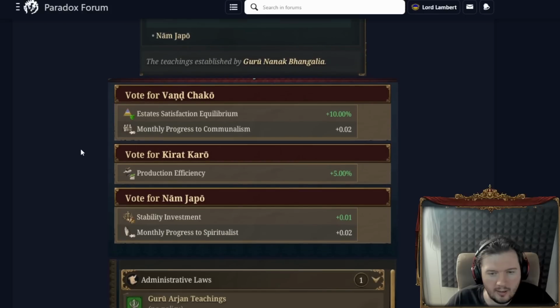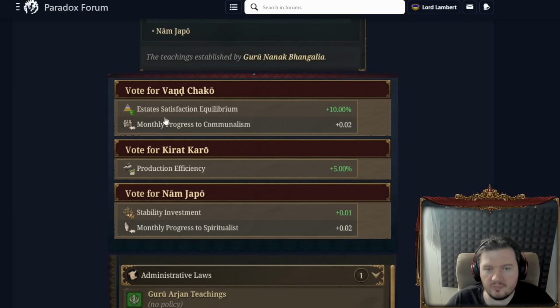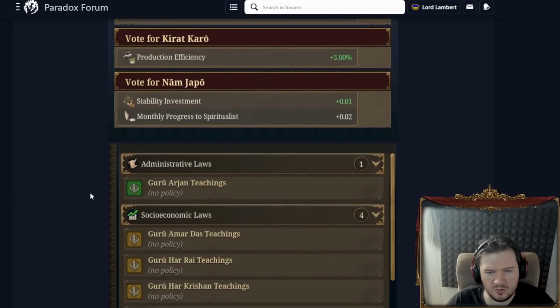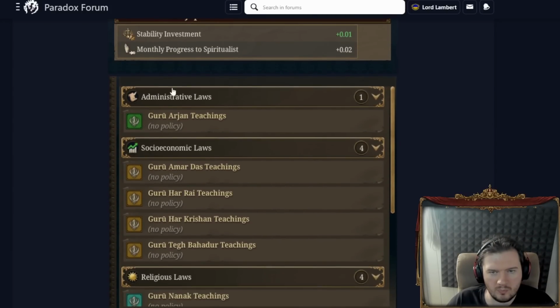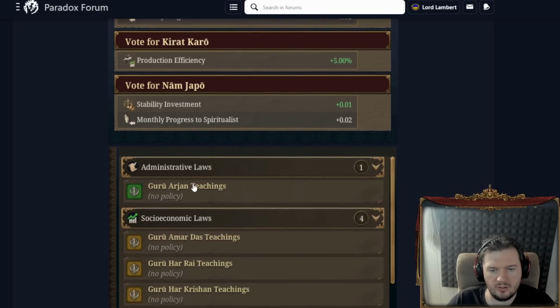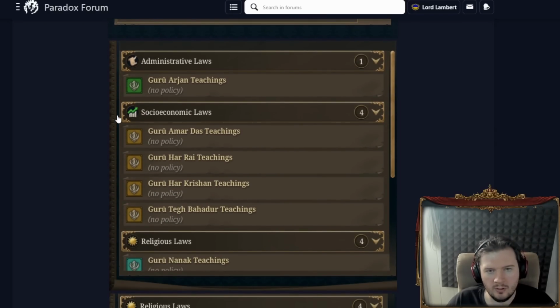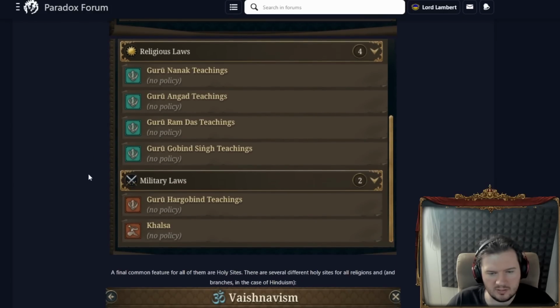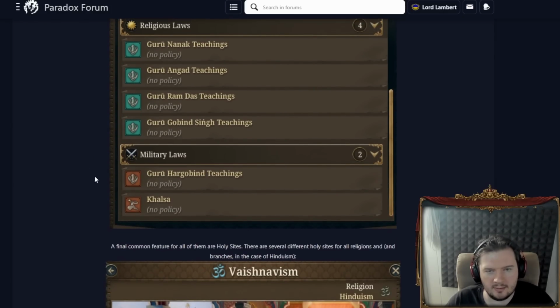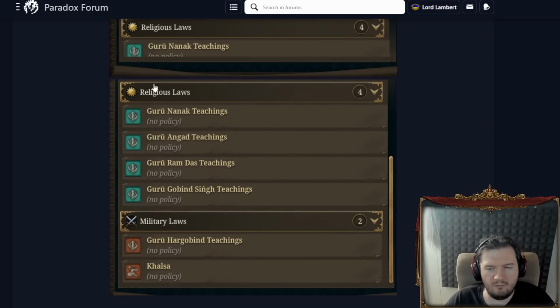Yeah. So Vand Chaco gives some estate satisfaction equilibrium and progress to communalism. Kirat Karo gives you production efficiency, great modifier. And Nam Japo gives some stability, investment, and progress to spiritualist. Very cool indeed. You've got some laws, actually quite a few laws to go with your I.O. Admin laws, some socio-economic laws, religious laws, and also some military laws.